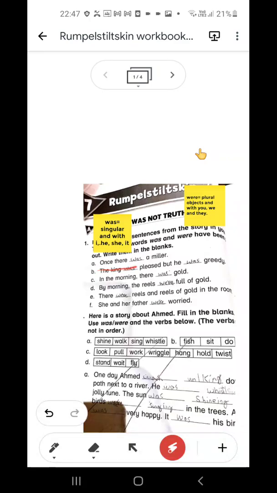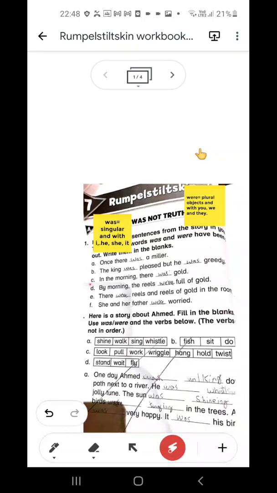A is, once there was a miller. Why are we using was here? Because miller is singular. B is, the king was pleased but he was greedy. Again we are using was here. Why? Because the king is singular. But he was greedy. Again, he is representing the king. You can say the king is a noun and he is the pronoun of king. So again we are using was here.